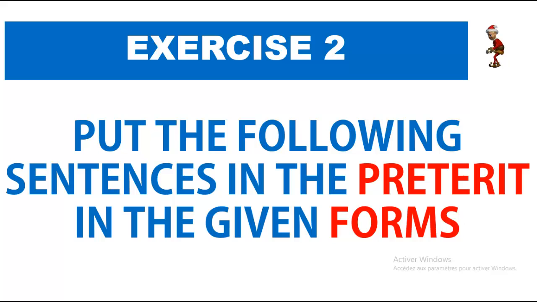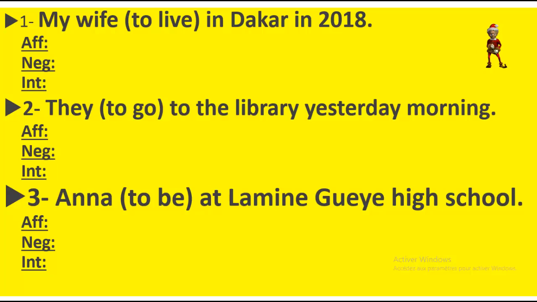Exercise 2. Put the following sentences in the preterit in the given forms. So here you have 3 sentences. Number 1, my wife to live in Dakar in 2018. Number 2, they to go to the library yesterday morning. And number 3, the last one, Anna to be at Lamingay High School. Affirmative form, negative form, interrogative form. So take a piece of paper and a pencil, put your finger on the pause button, and come back in a few minutes with your answers. Come on, let us answer.